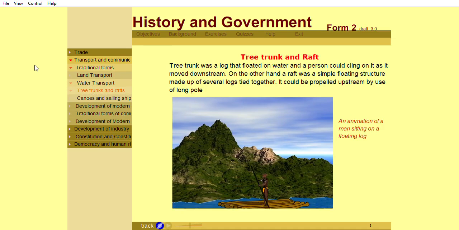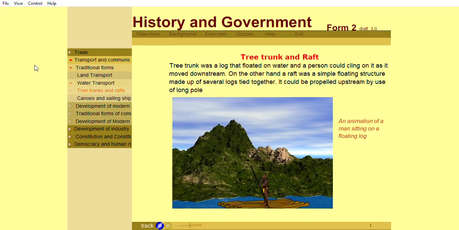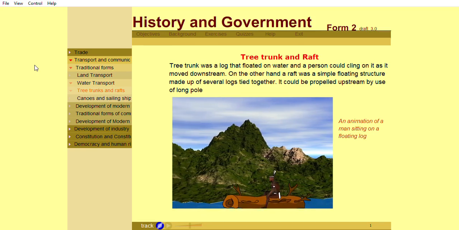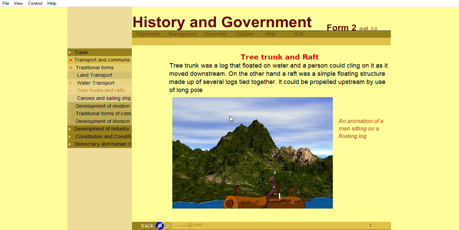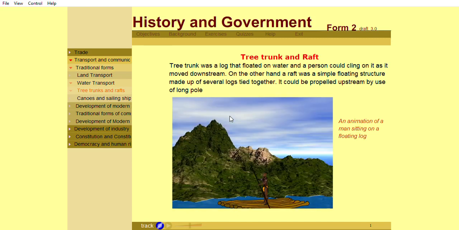A tree trunk was a log that floated on water and a person could cling on it as it moved downstream. On the other hand, a raft was a simple floating structure made up of several logs tied together. It could be propelled upstream by use of long poles.